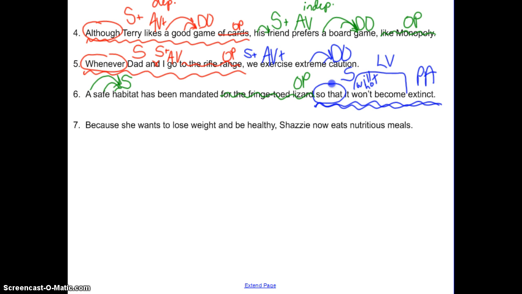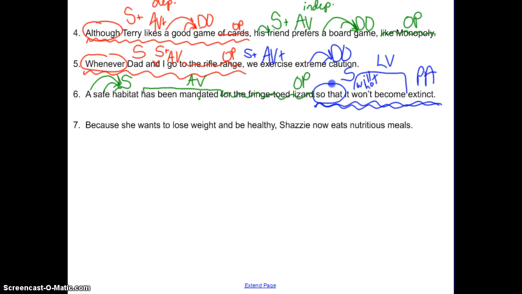Who can tell me the entire verb phrase? What's the verb phrase going to be, Austin? Has been mandated. And we want to think, looking at our main verb, is that action or linking? Well, did we memorize mandated on our linking verbs quiz? Am, is, are, was, were mandated? So it's got to be an action verb. All right, and there won't be a direct object because that sentence is done. We got rid of our prepositional phrase.